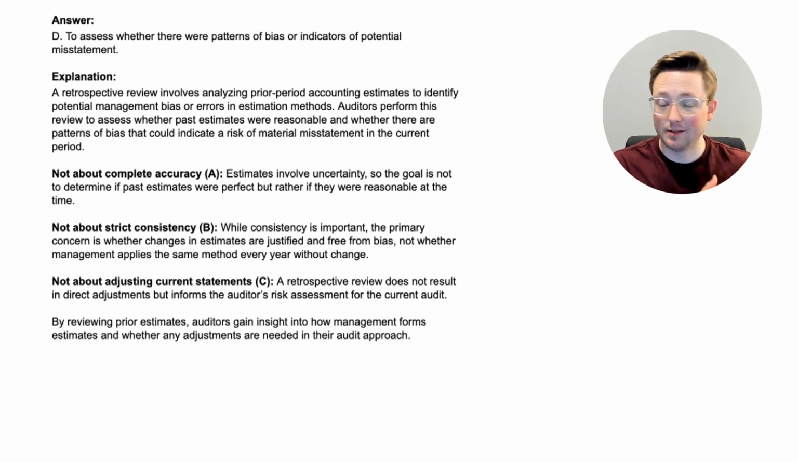You look at it to see if there's patterns of bias, to see if there's lots of errors that they've had in the past so that you can know that for the current audit. Now let's talk about the other options. A is incorrect because it's not about complete accuracy. Estimates involve uncertainty, so the goal is not to determine if past estimates were perfect, but rather if they were reasonable at the time. B was incorrect because it's not about strict consistency.